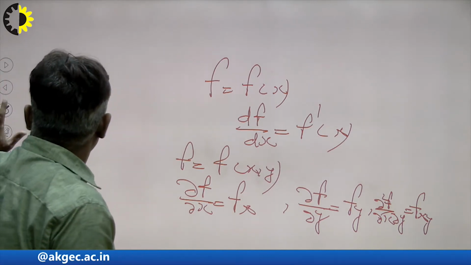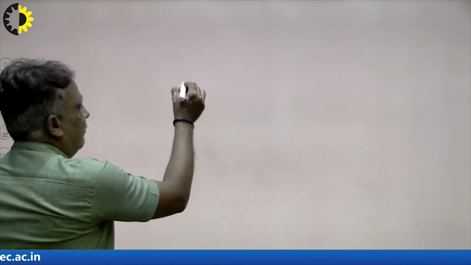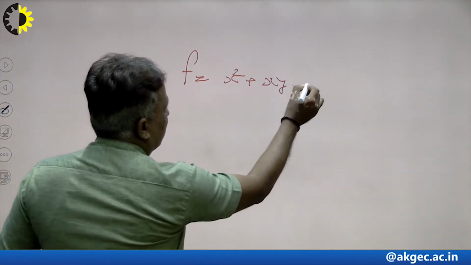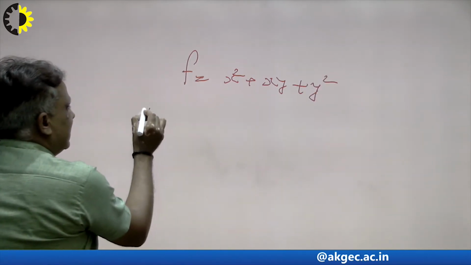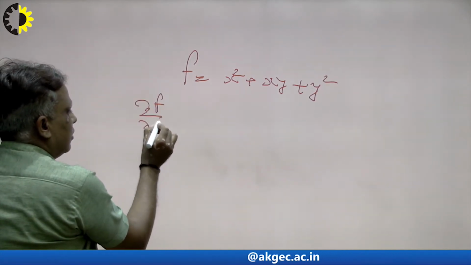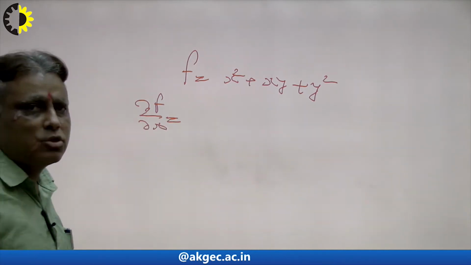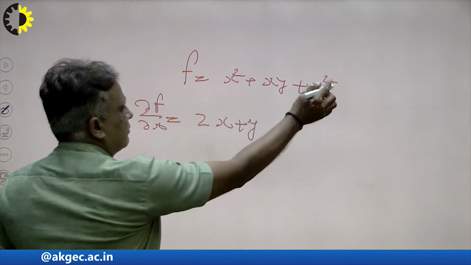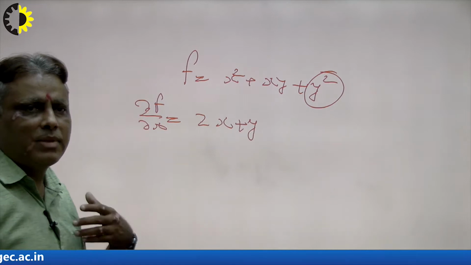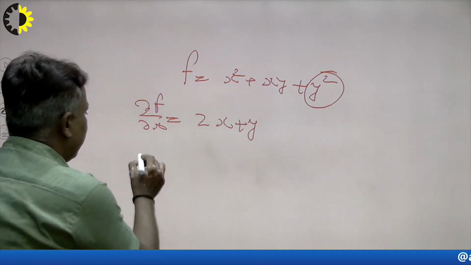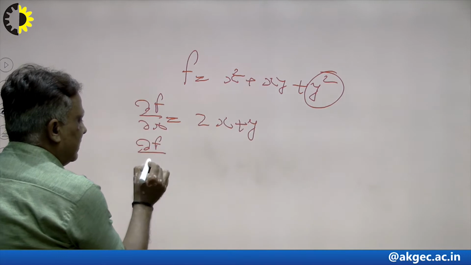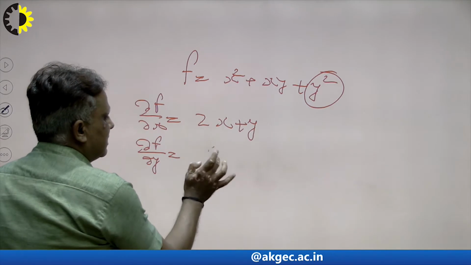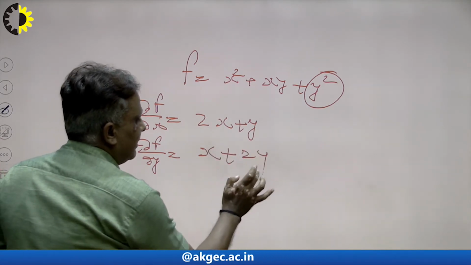Suppose I consider an example: f is equal to x square plus xy plus y square. Now the question is, what is del f over del x here? That means differentiate f with respect to x. The answer is 2x plus y, and the y square term is 0 because y is treated as a constant. Suppose I want to calculate del f over del y, the result will be x plus 2y.